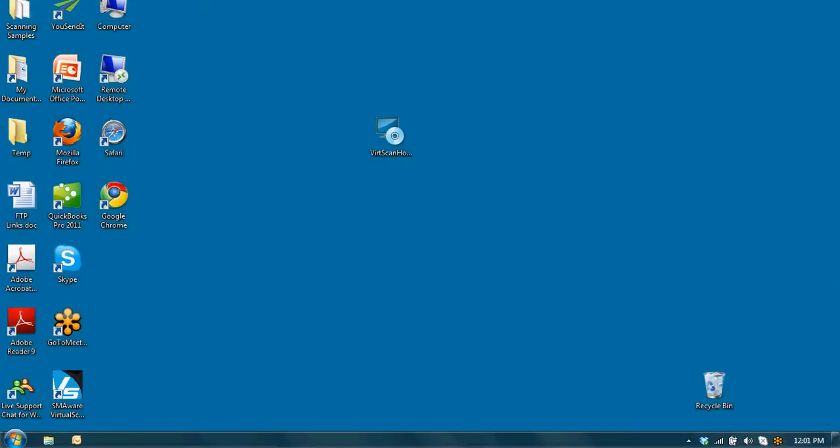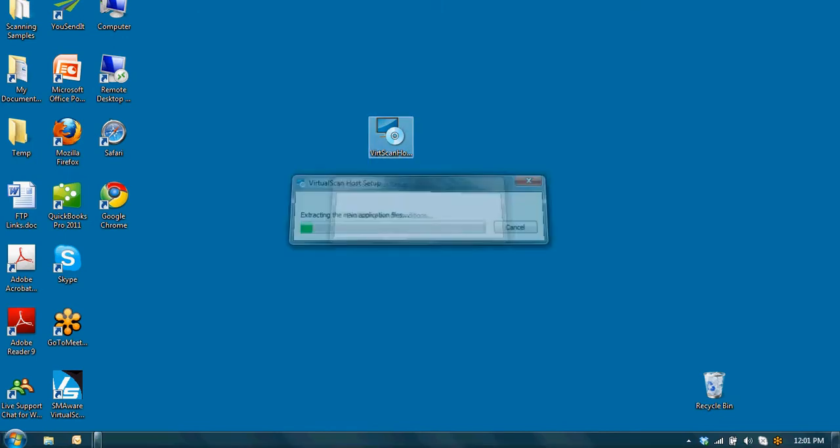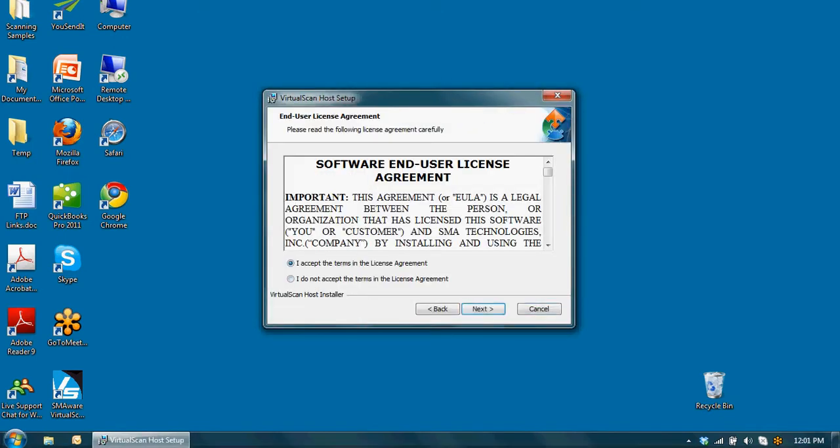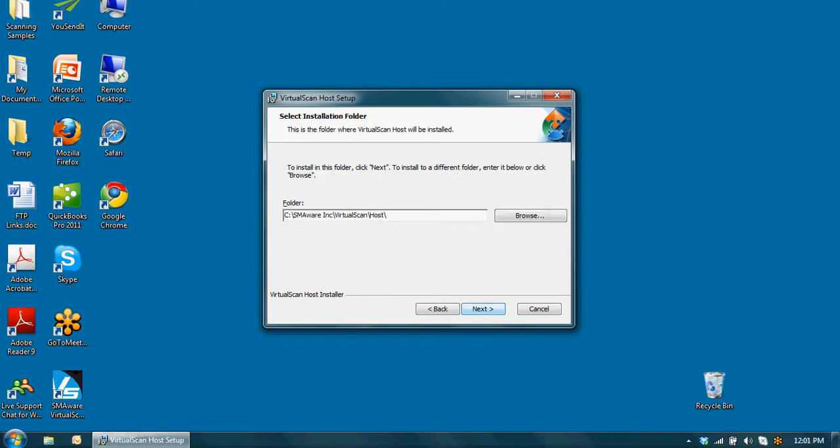And while we log off, let's install the host, which goes on the client computer that connects to the RDP session.